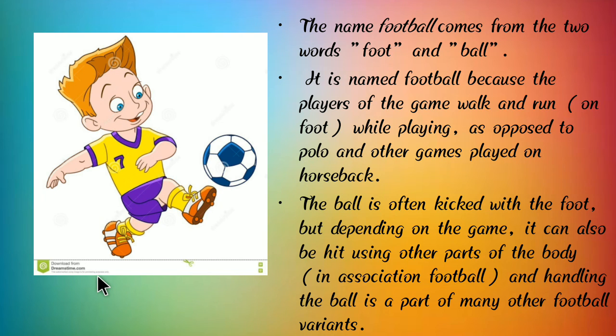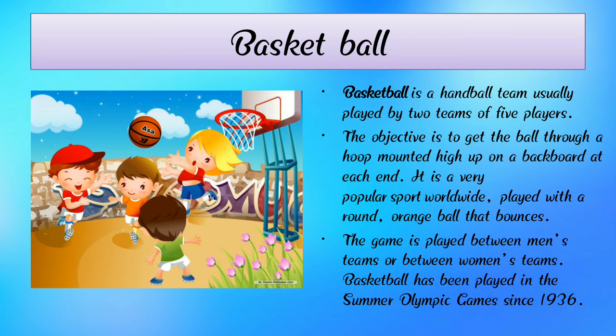Now we will learn the next slide. What is the next game? It is basketball. Here we can see a basket and a ball, and many children are playing. Basketball is a very interesting outdoor game, and it is usually played by two teams of 5 players.